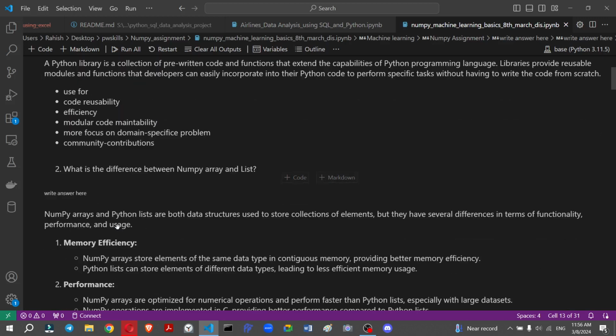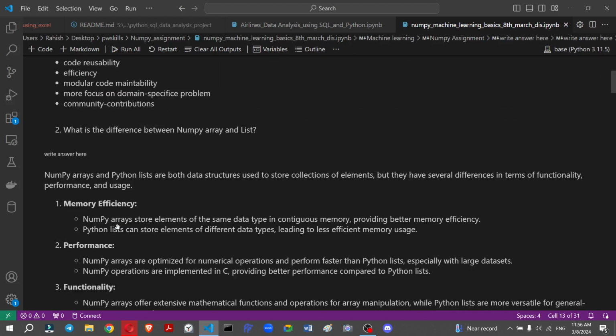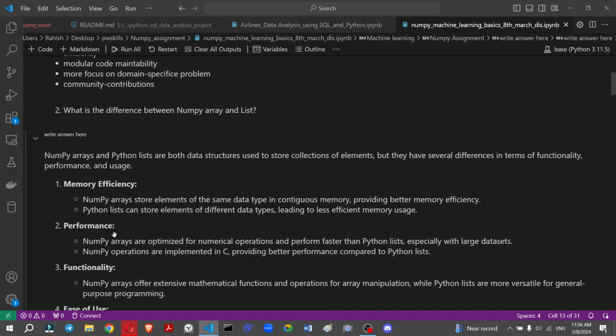The second question is, what is the difference between a NumPy array and a list? So we know the basic data structure of Python is the list, and the NumPy array comes from the library NumPy. Both are useful for Python. If you need less memory, then we use a list. If you want more comfort in the computation part, then we use a NumPy array.